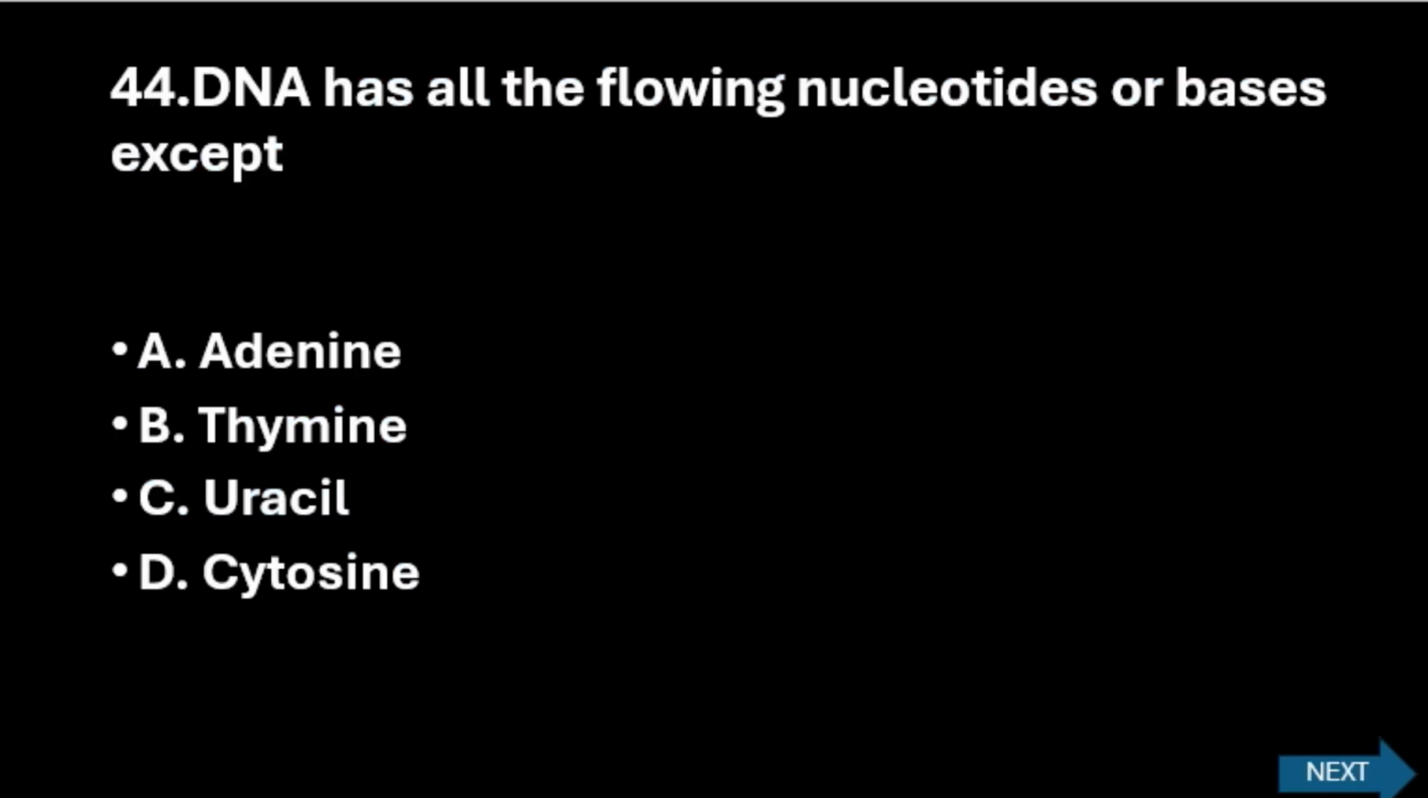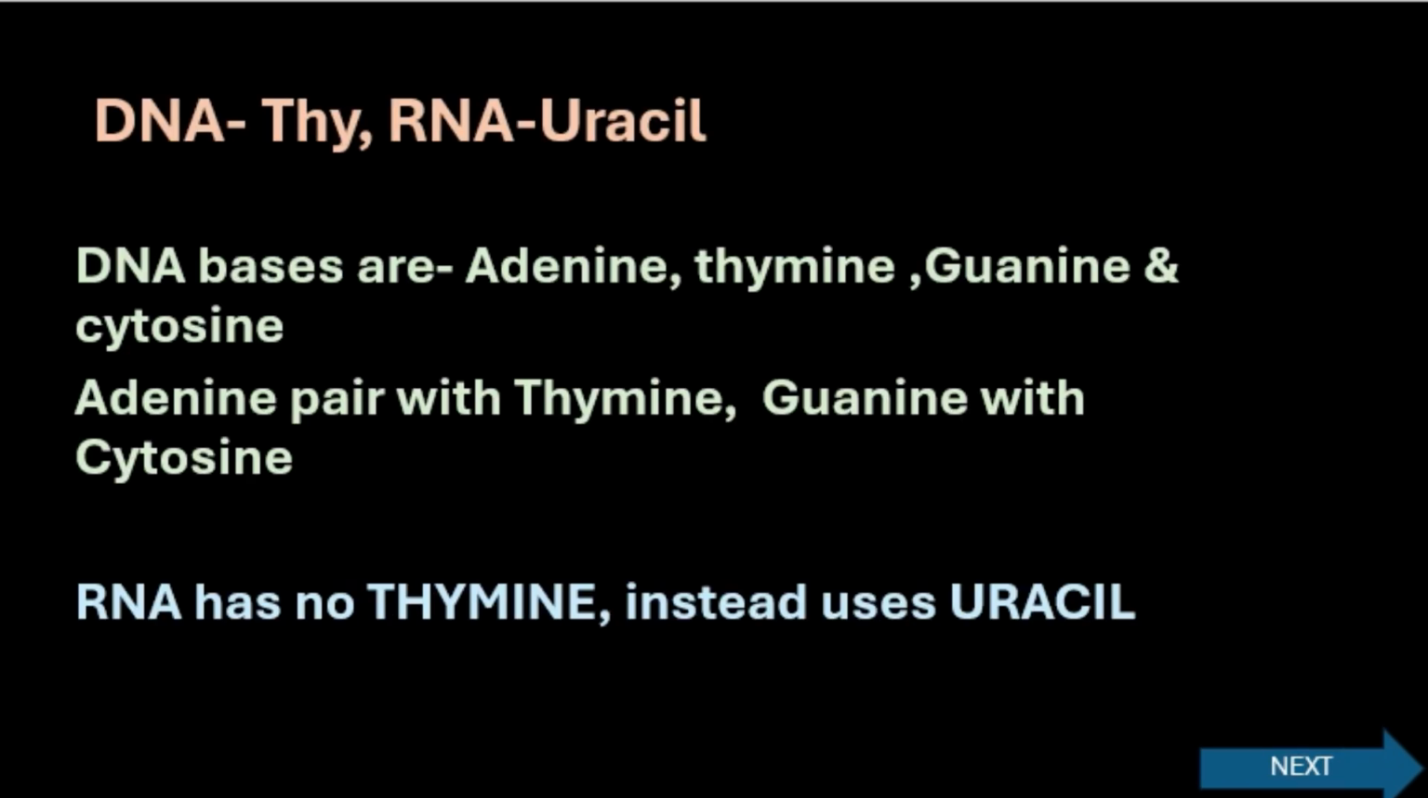Next question. DNA has all the following nucleotides or bases except: option A, adenine; option B, thymine; option C, uracil; option D, cytosine. The right answer is uracil. Here also you can see the word except, that is a negative word. So DNA is having adenine, thymine and cytosine, it is not having uracil. You can see the chart here.